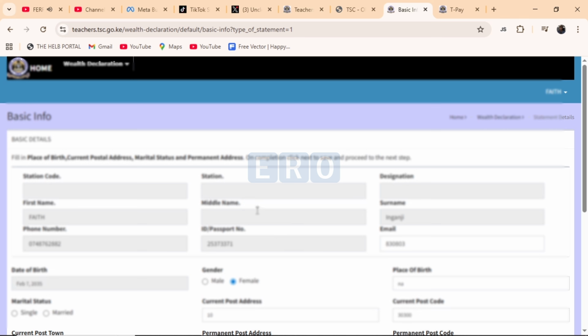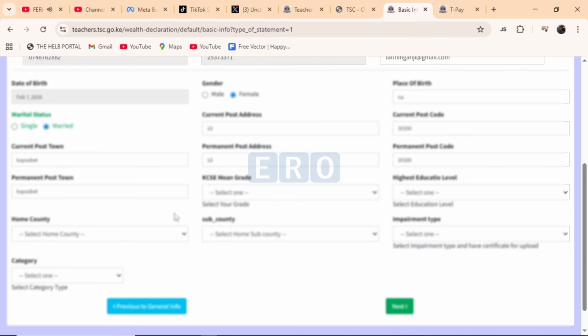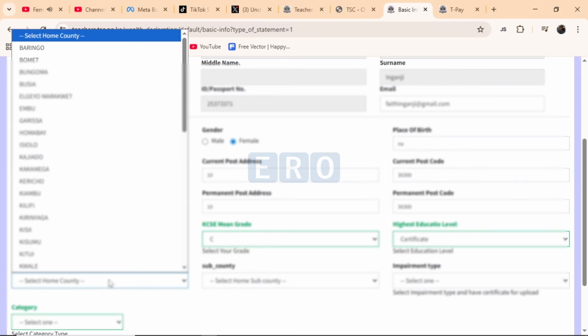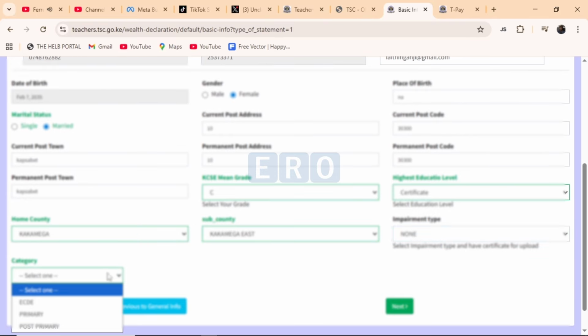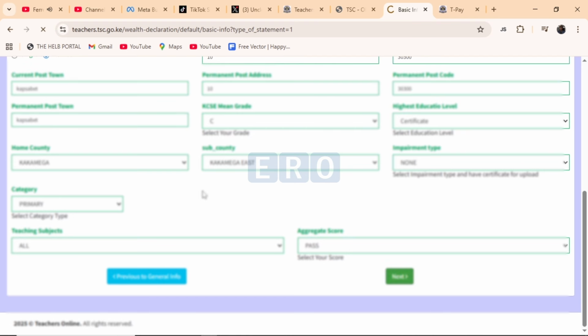We need to fill in our basic information. So you will fill in the basic information for the civil servant, and in this case we are using a teacher. So you'll put in the email address. After the email address, you'll put in what you need to fill. Okay, so this section I'm going to fast forward because of time, but you'll fill in the required details. And after you fill in the required details, you'll now click on next. Then you give it a moment.